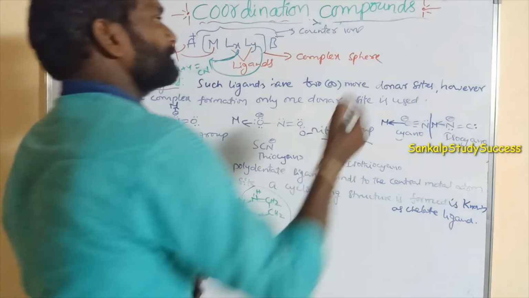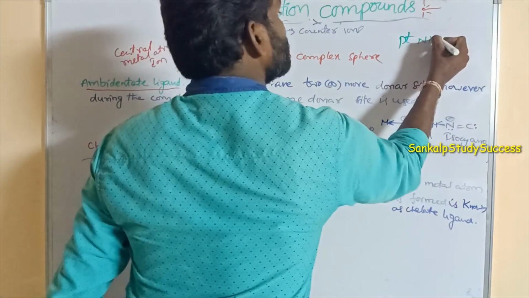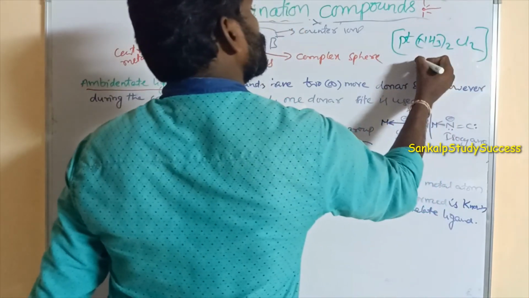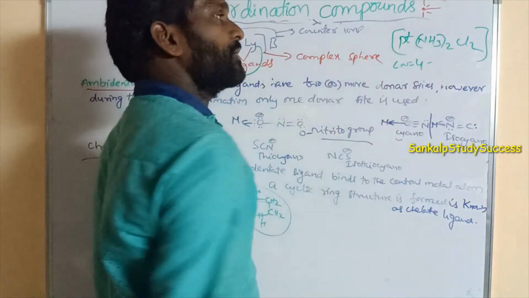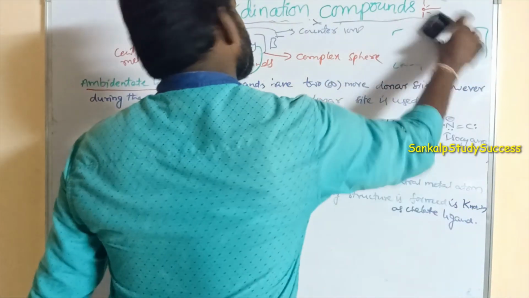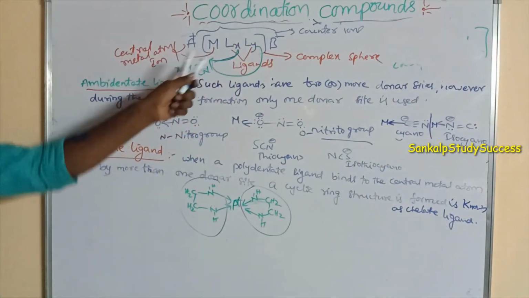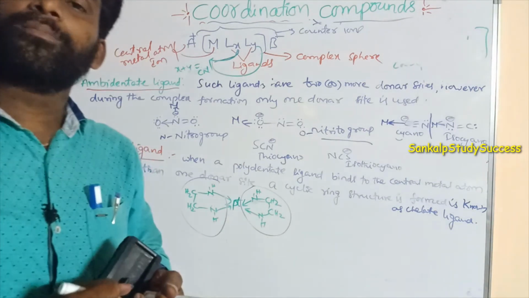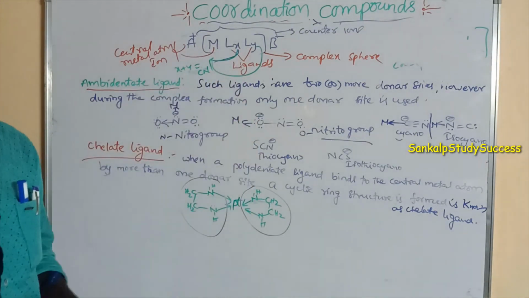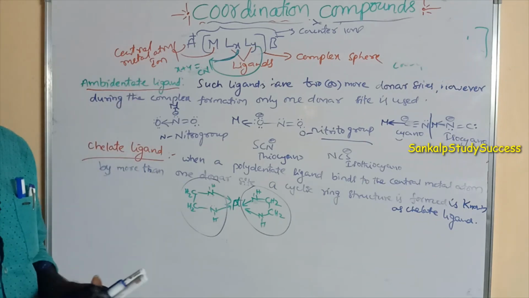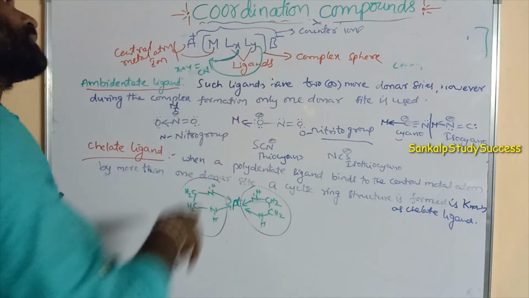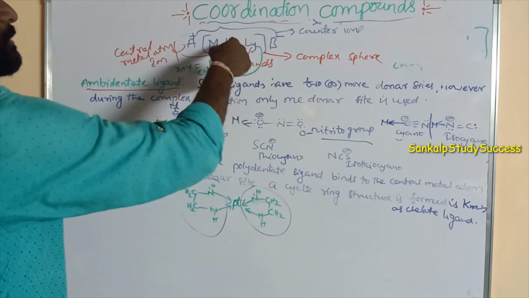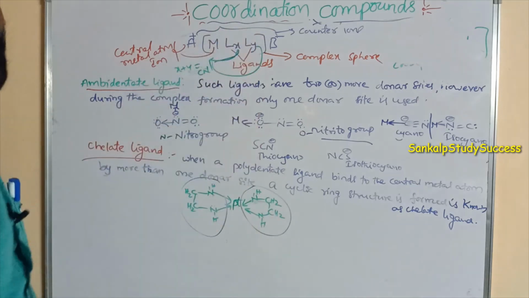Suppose Pt(NH3)2Cl2. Here how many ligands are there? 2 plus 2, 4 ligands. Its coordination number is 4. Similarly 6 also. So the sum of x plus y is the coordination number. The number of ligands surrounding the central metal atom through coordinate covalent bonds is known as the coordination number, or the number of coordinate covalent bonds with ligands surrounding the metal atom is also said to be the coordination number.